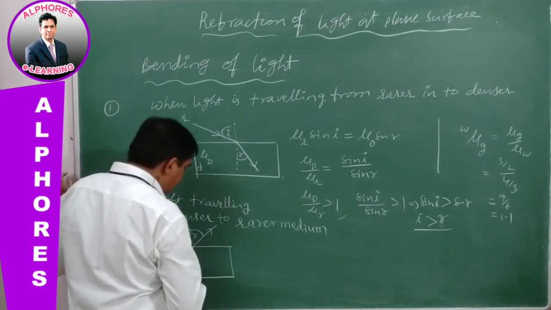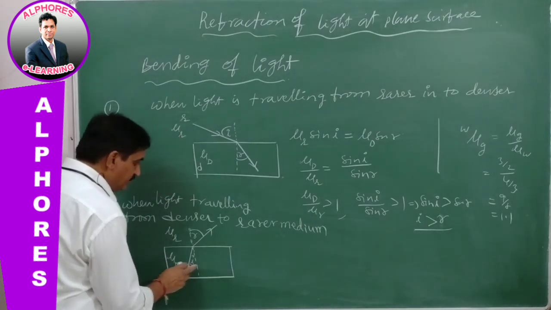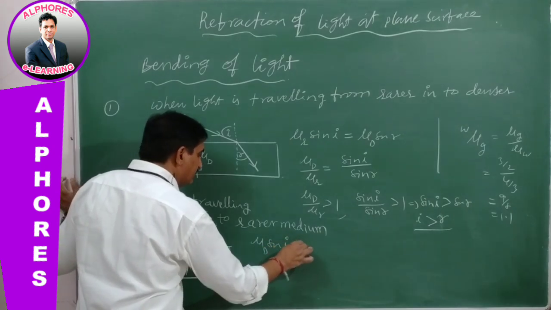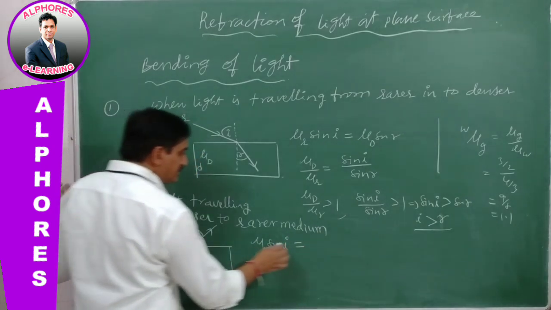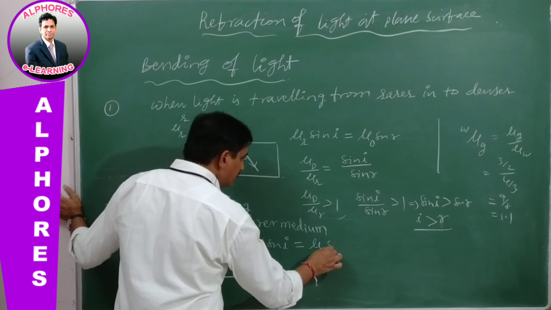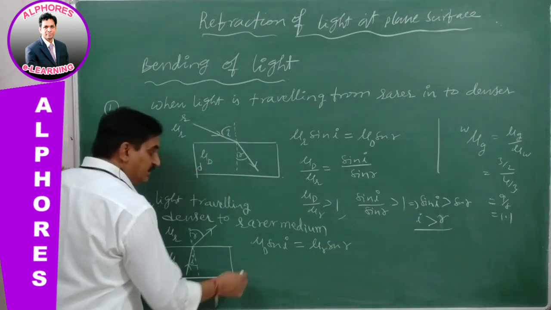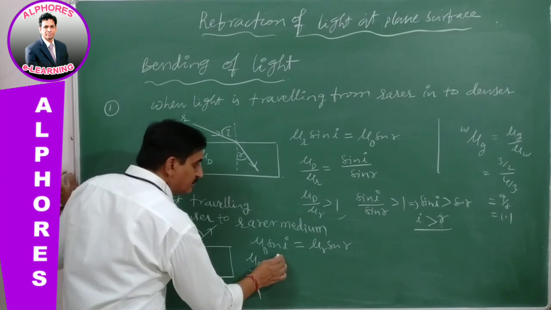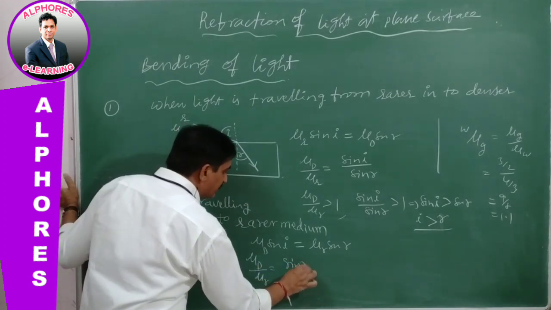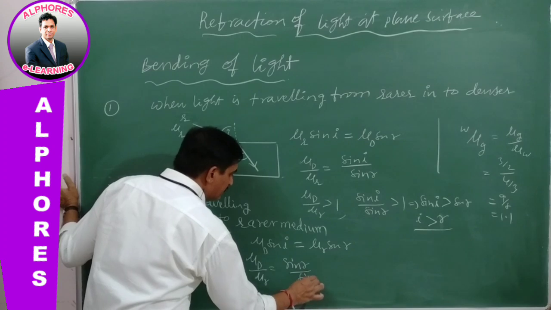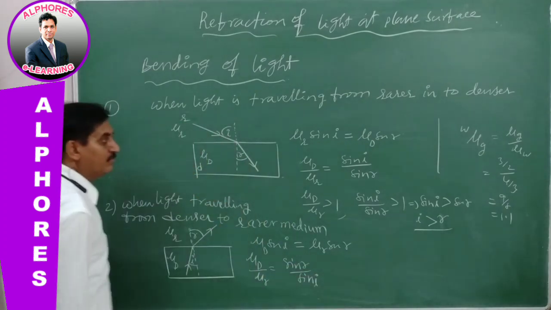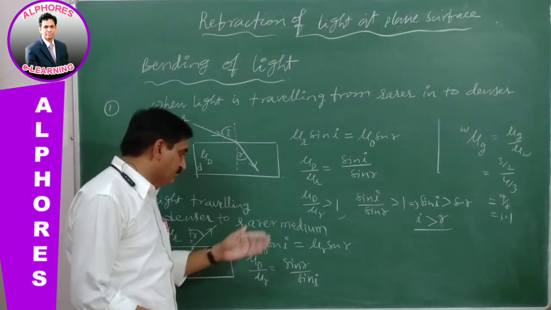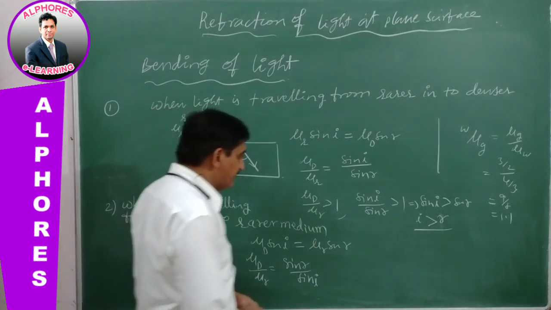Again using Snell's law, mu d into sin I is equal to mu r into sin R. So mu d by mu r is equal to sin R by sin I. As I said just now, mu d by mu r is greater than 1.